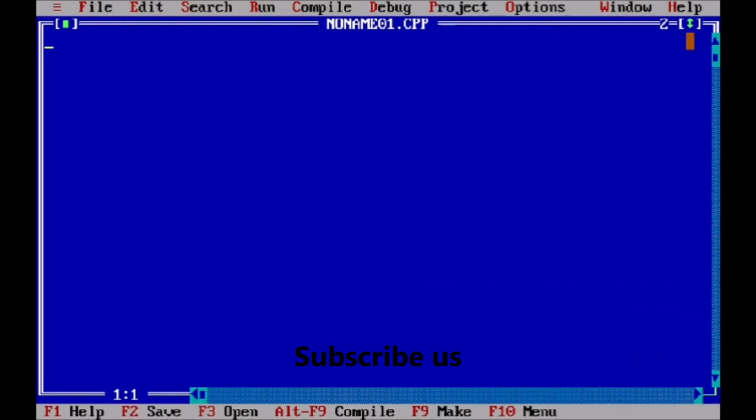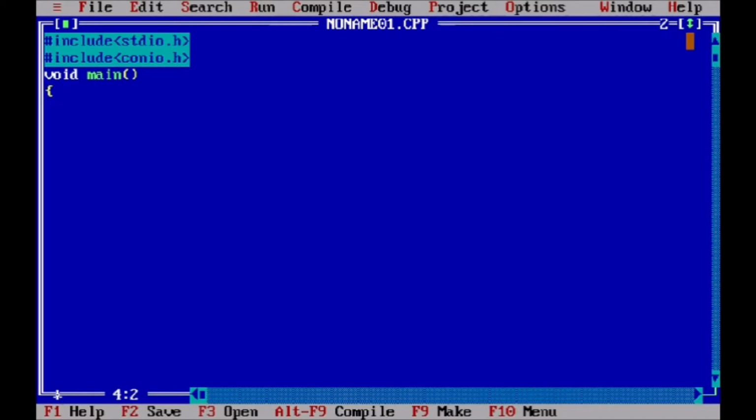First, we include our header files. Basically, in almost all programs we include these two files. Now in our main function, we do not return any value, so we directly use void main.